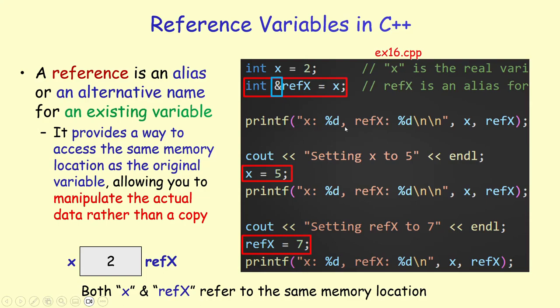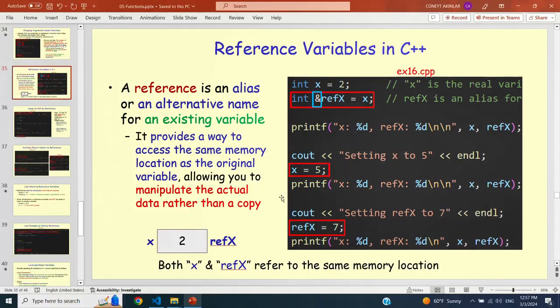So now when I print x and refx, because they refer to the same memory location, this printf will print 2. If I change x, I can now change this box using the first name x. When I change x is equal to 5 and refer to the same box, now you're going to see both x and refx have the value of 5 because they are both referring to the same box. Or I can change this box using the alternative name. refx is equal to 7. Then because I'm changing only this box, both the value of x and refx would be 7 in this example.